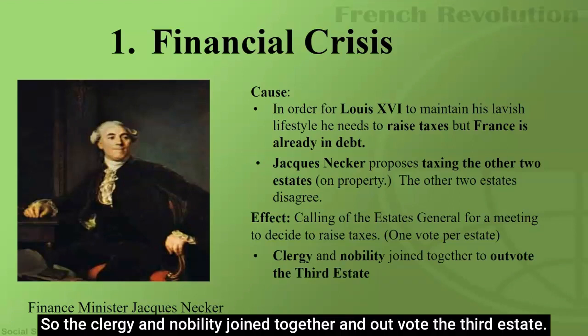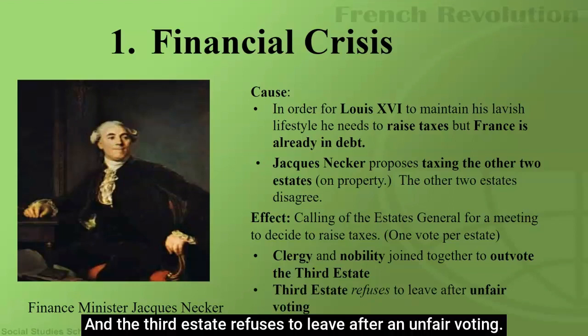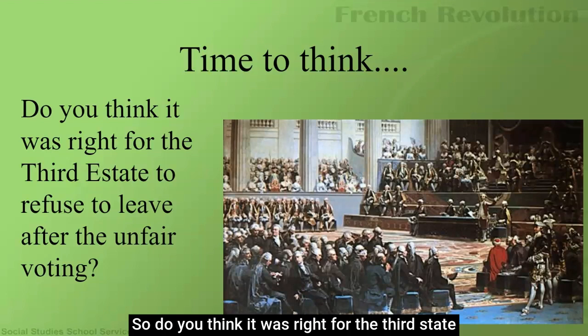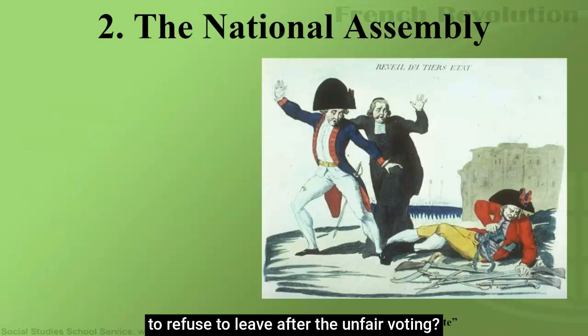So the clergy and nobility join together and outvote the third estate. And the third estate refuses to leave after an unfair voting. So do you think it was right for the third estate to refuse to leave after the unfair voting?